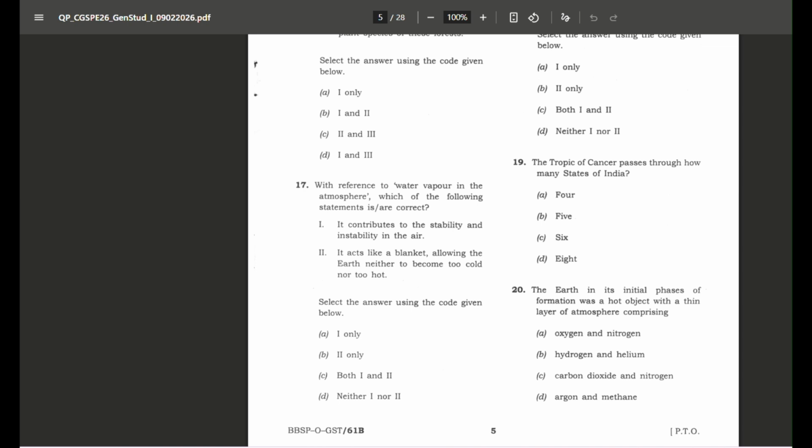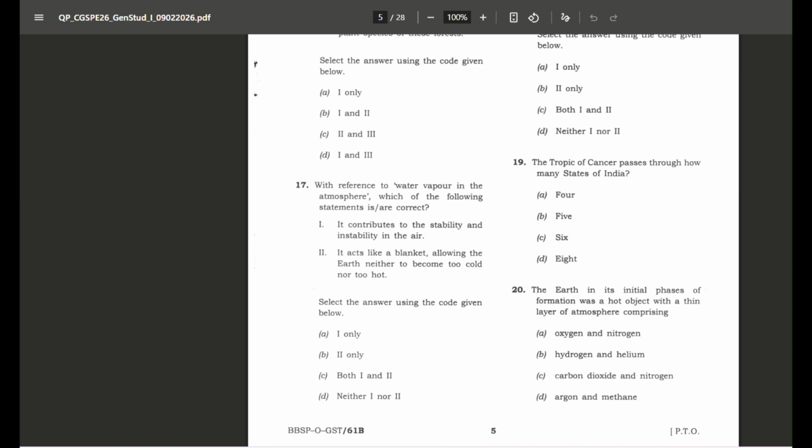Stability means that when an air parcel rises, it settles down to its original position, not leading to the formation of clouds, no condensation is taking place. That situation is known as stable situation.